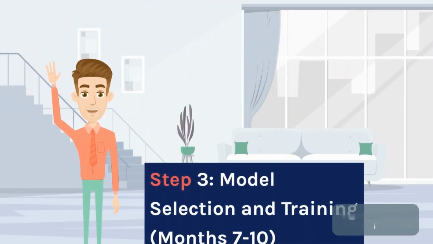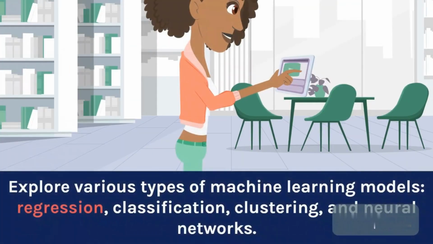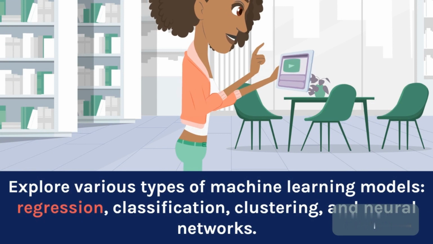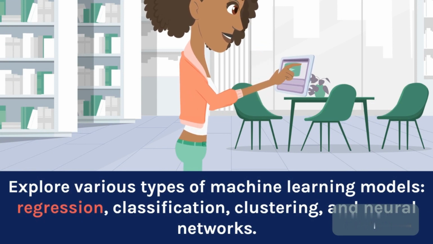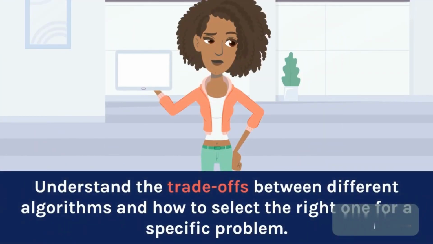Step 3. Model selection and training, months 7 to 10. Month 7. Model types and selection. Explore various types of machine learning models: regression, classification, clustering, and neural networks. Understand the trade-offs between different algorithms and how to select the right one for a specific problem.